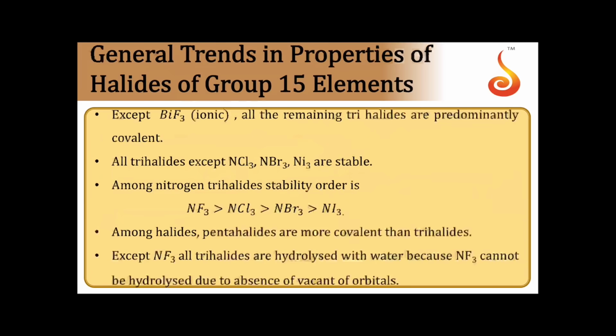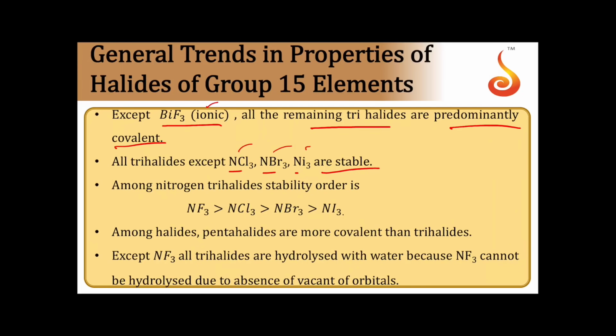Let us now take trihalides. In the case of trihalides, except BiF3, which is ionic in nature, all remaining trihalides are predominantly covalent molecules. BiF3 is a completely metallic fluoride, therefore it's ionic in nature. All trihalides except NCl3, NBr3 and NI3 are stable. Except these three, the remaining are all completely stable.